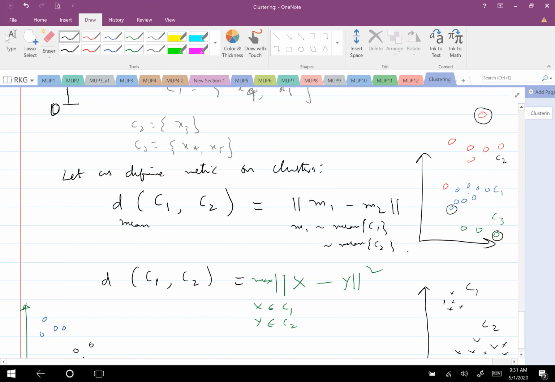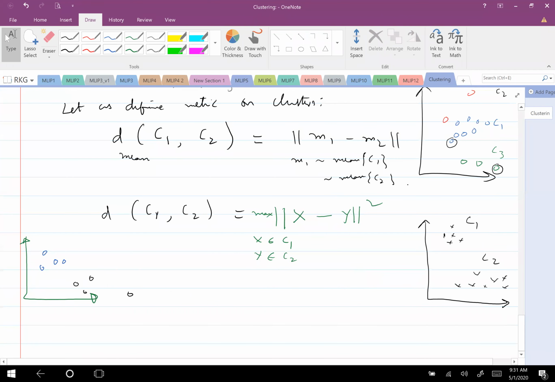Okay. The clusters can be merged based on the closeness of the means, or closeness of the closest points, or closeness of the farthest points. So to decide based on what we merge them, the method will be different. Okay, and the distance metric we define is which we would like to consider.